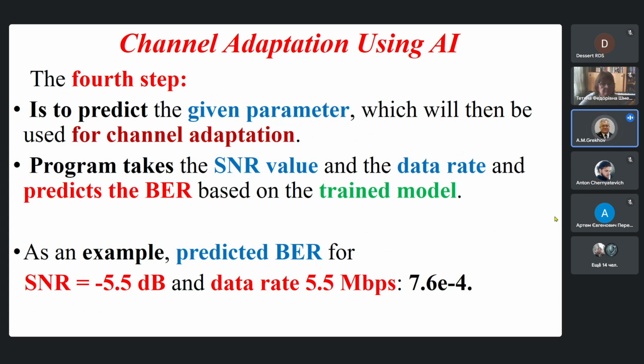The program takes the signal-to-noise ratio value and the data rate and predicts the bit error rate based on the trained model. As an example, the predicted bit error rate for signal-to-noise ratio minus 5.5 decibel and data rate 5.5 megabits per second is 7.6 times 10 to the minus 4th degree.